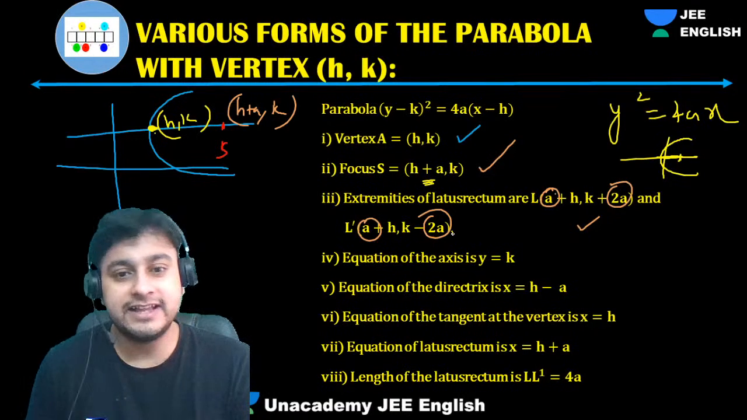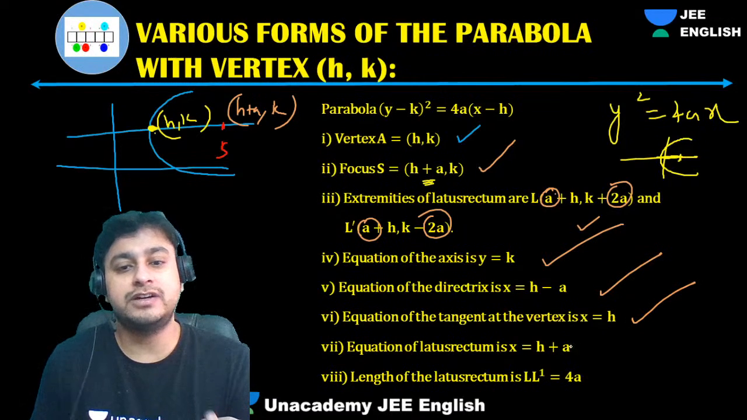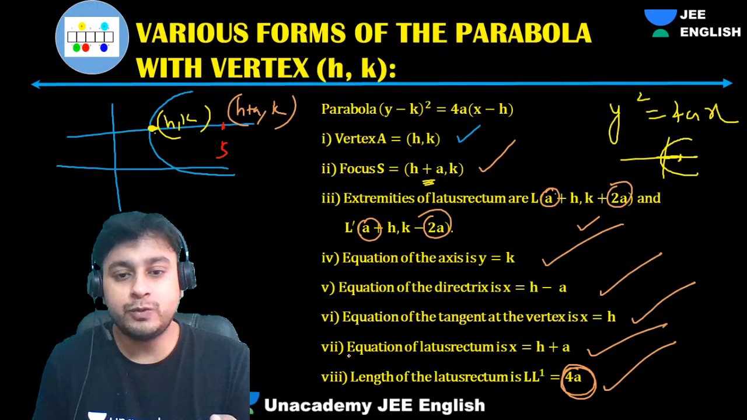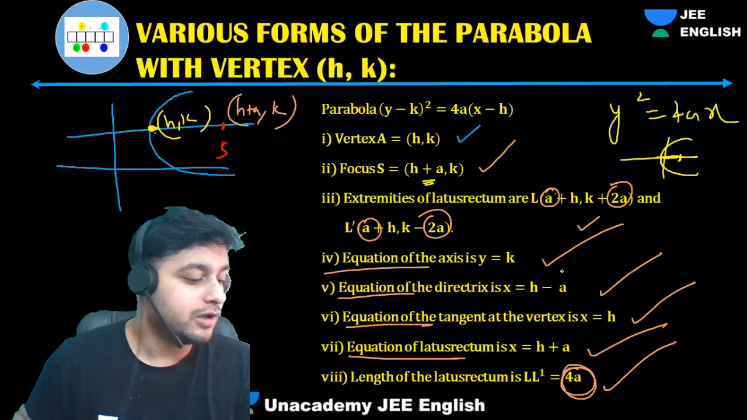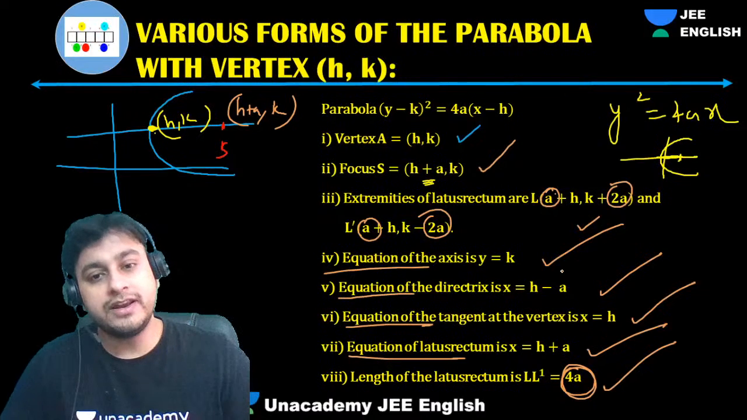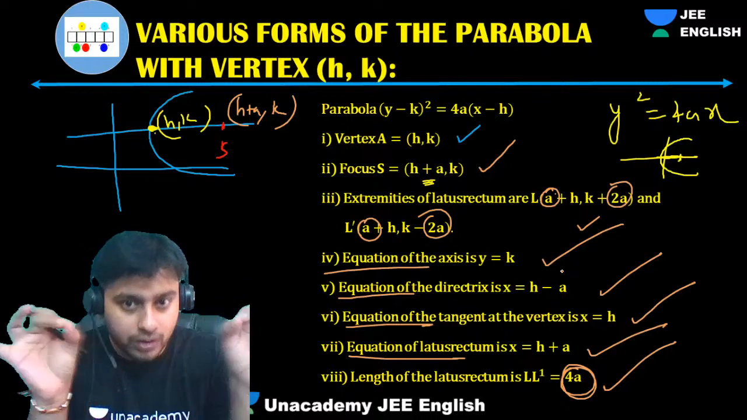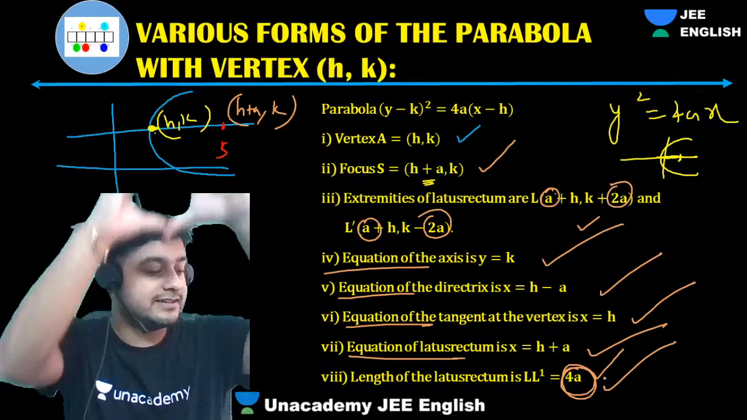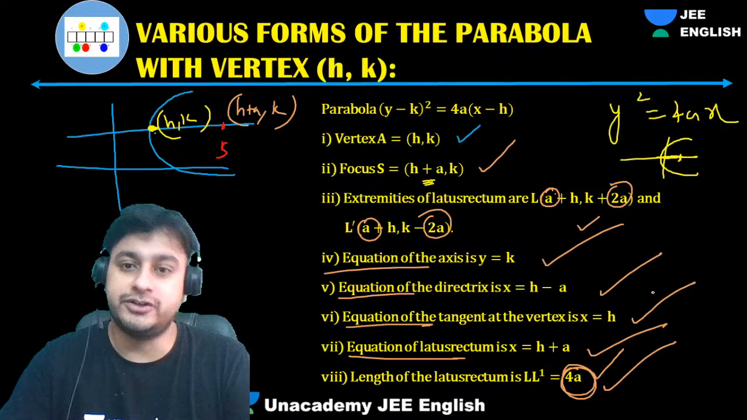That's it. Nothing else. Equation of axis, equation of directrix, equation of tangent at vertex, equation of latus rectum, and length of latus rectum. The length will be the same. Equations will change. See here, equations are changing. Coordinates are changing. Lengths won't change, right? If I ask what is the length of latus rectum, that will be 4a only. Obviously. Understood, guys?